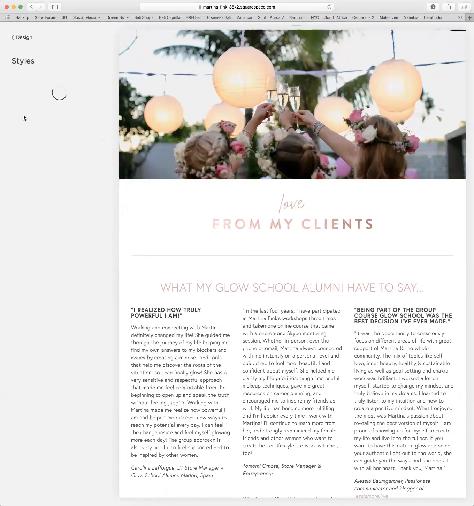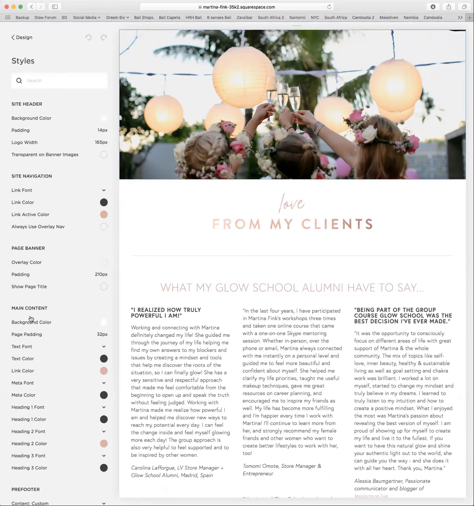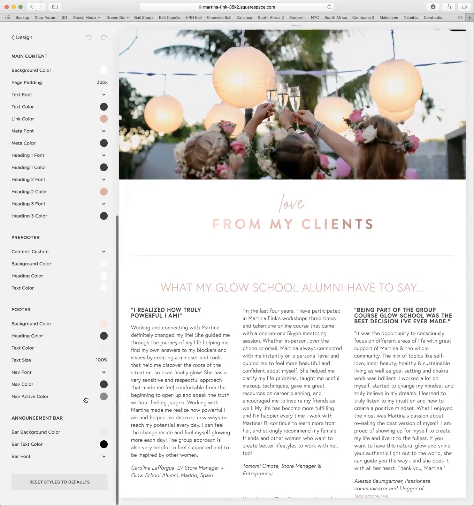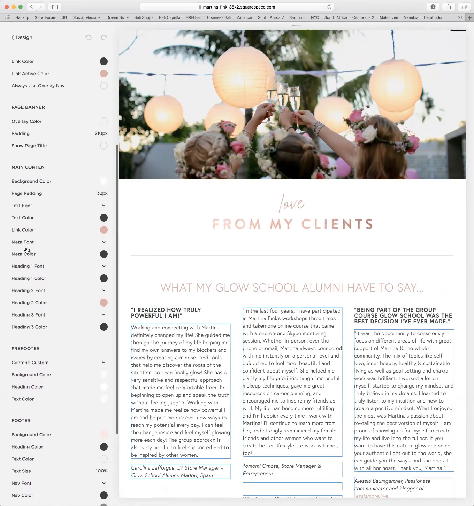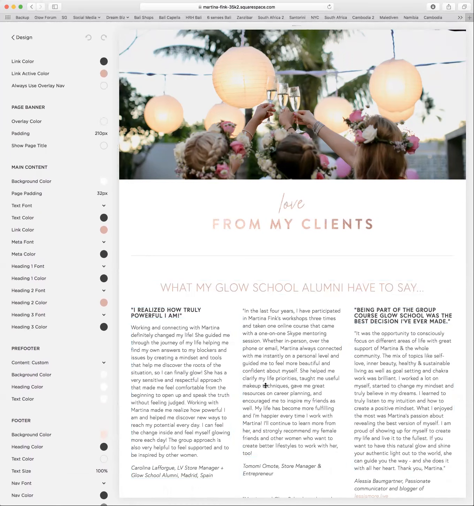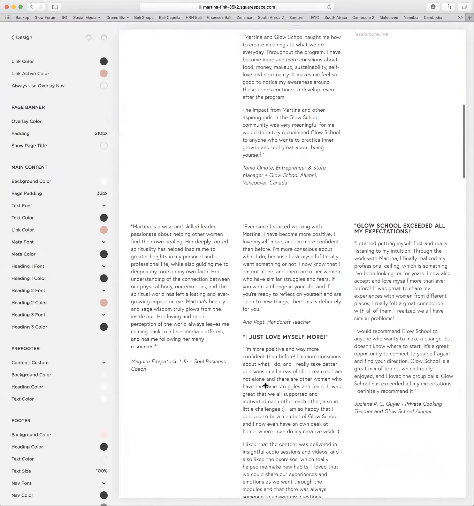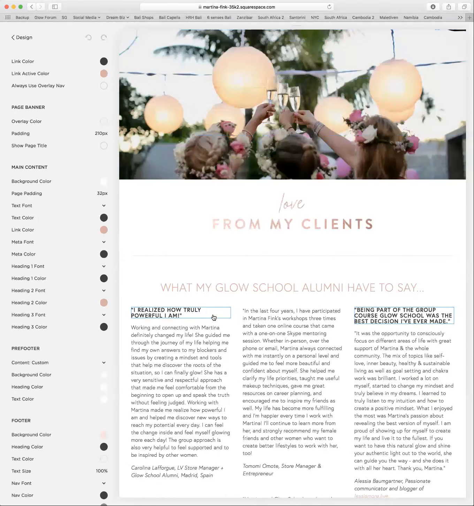So the style editor is important because that is where you set up all the settings. So the fonts, the colors, which color is where. As you can see, we have 3 different headings. I don't have heading 1 right on this website, but on another one. So this is my heading 2. This is my heading 3. My heading 1 is just black. So whatever settings you have here, it's going to look the same all over your website whenever you pick heading 1, heading 2, and heading 3.